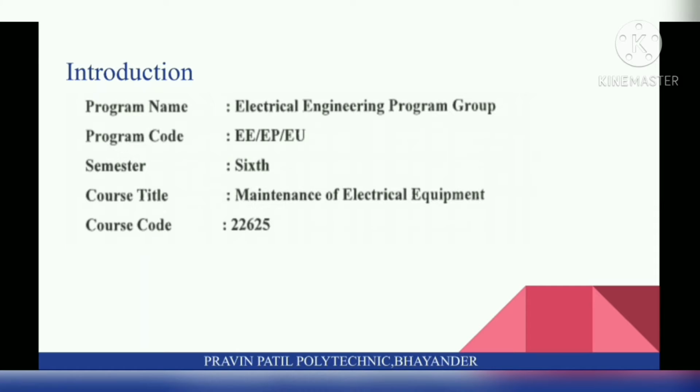So, introduction. Program name: Electrical Engineering Program Group, program code is EE, semester is 6th, course title Maintenance of Electrical Equipment, course code 22625.